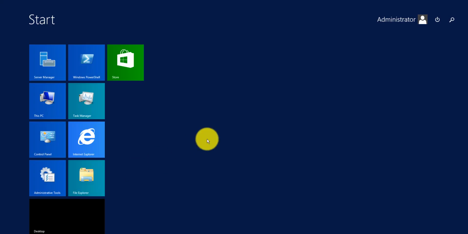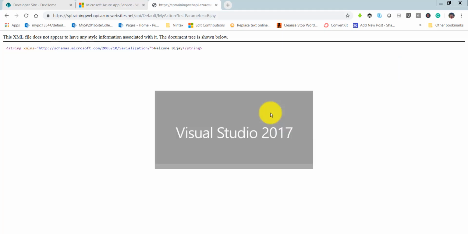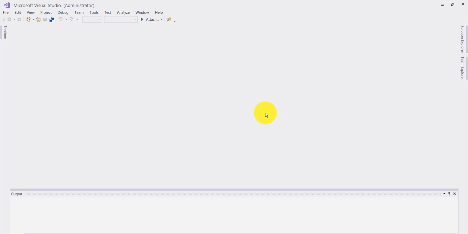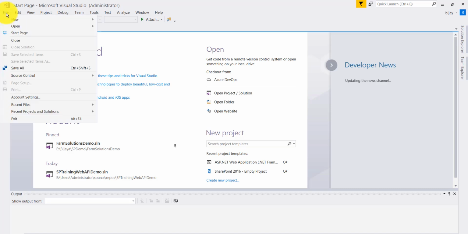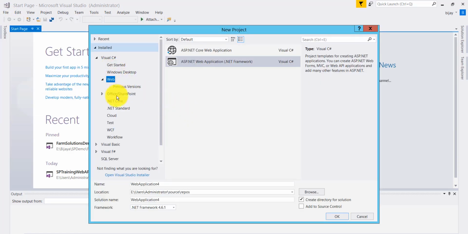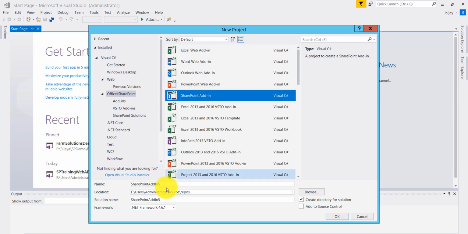So I'll open another Visual Studio here. I will just right click on this and then say open a new window. It will open another Visual Studio, and you should have the developer site also, because we are going to create a SharePoint hosted app. Now click on file, new project, and I will expand this Office slash SharePoint. Just click on that and you can see here SharePoint add-in.